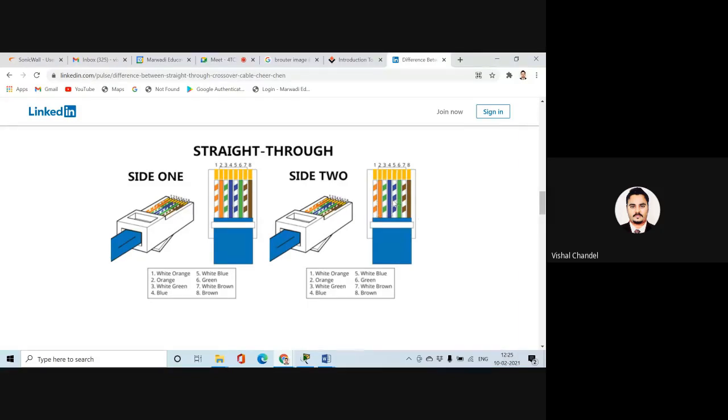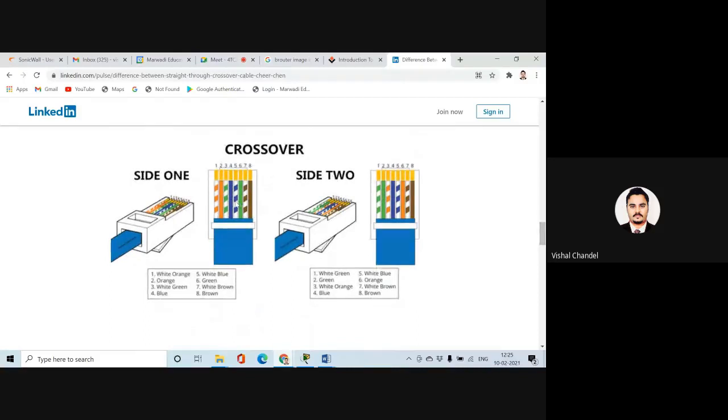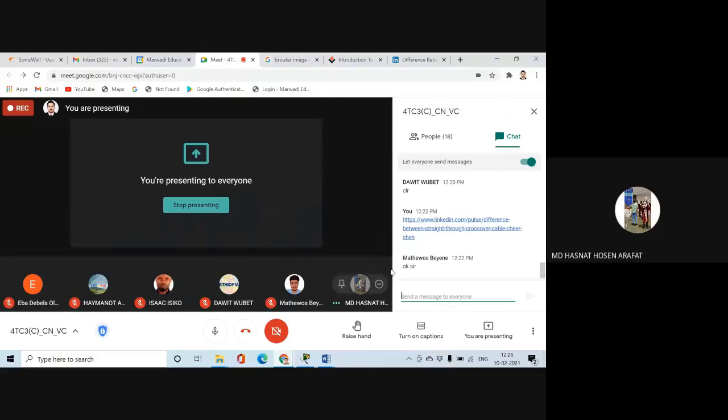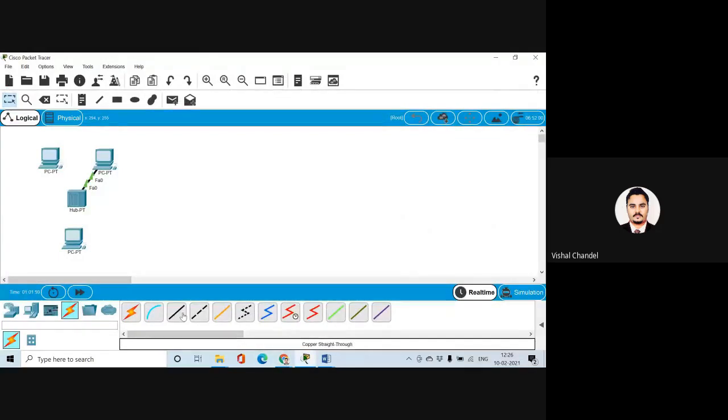Okay, so you can just go through this and you can find the main difference. Yeah, in crossover, the change will go like this. Is it clear, Arafat? Yes, sir, got that. Yeah. Now, Arafat, if you want to summarize what is the benefit and what is the difference in using both, can you summarize this for your students, for your friends?